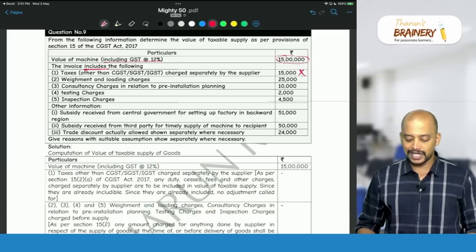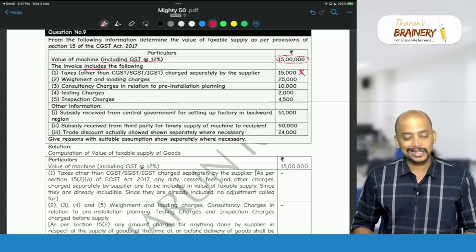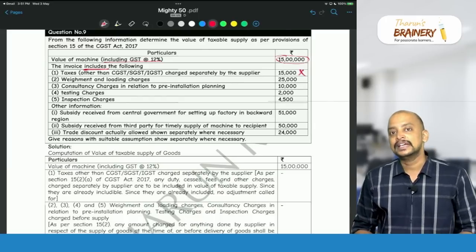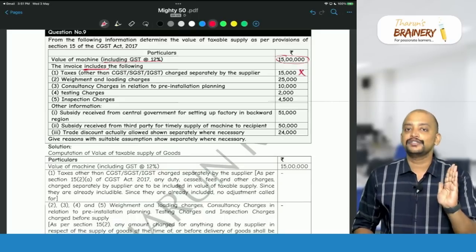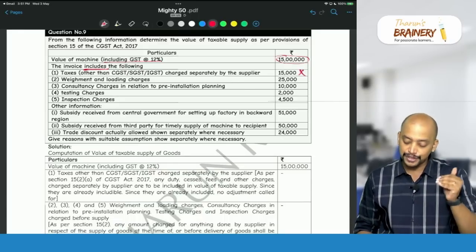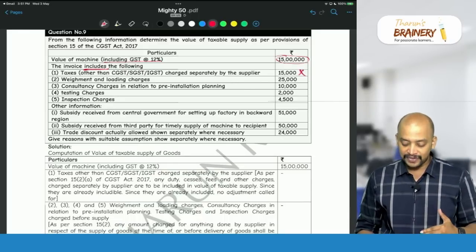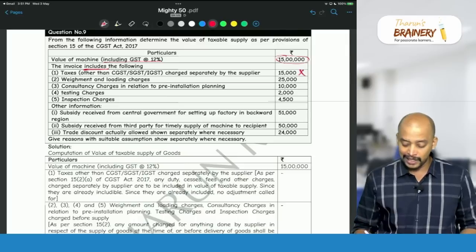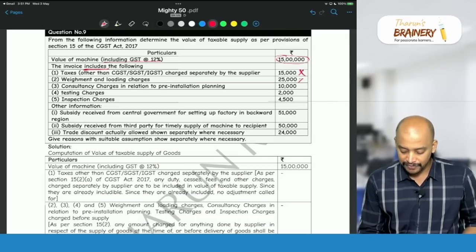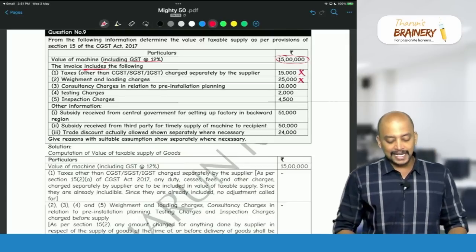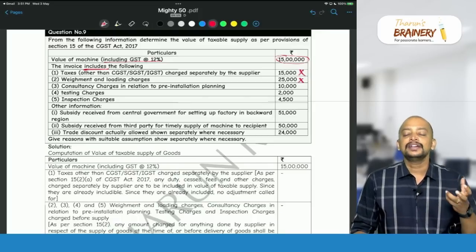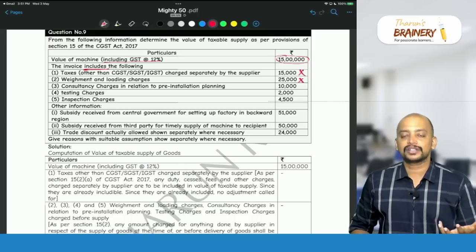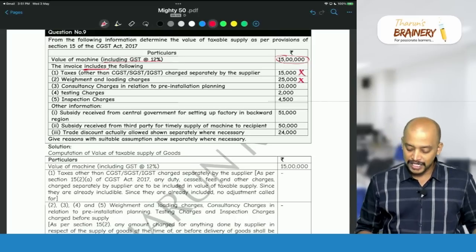Weightment and loading charges, again as per 15(2)(c): any expenditure incurred by the supplier and charged to the recipient before delivery of goods or before supply of service is to be included in the value, and in the given price it is already included. So ignore it. Then consultancy charges in relation to pre-installation planning, again manufacturing cost before delivery of goods, as per 15(2)(c).